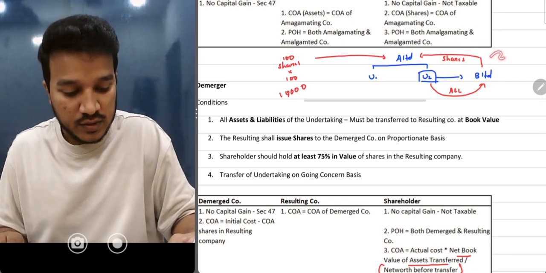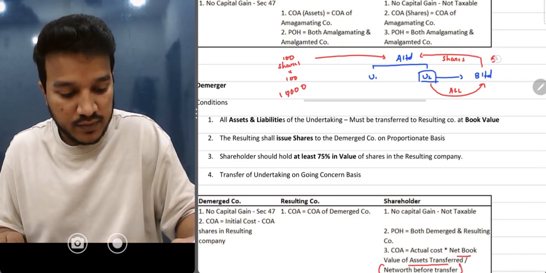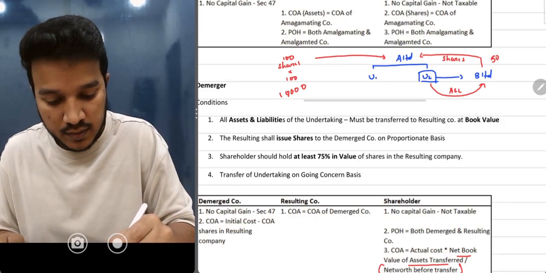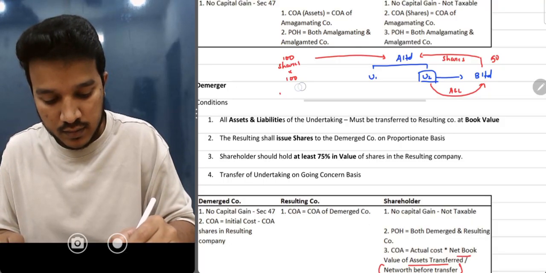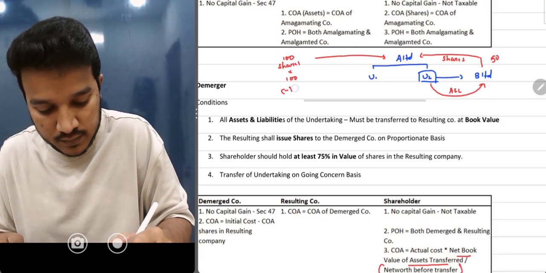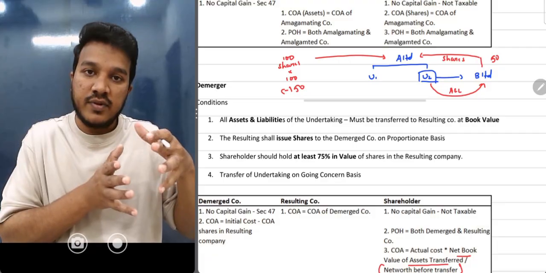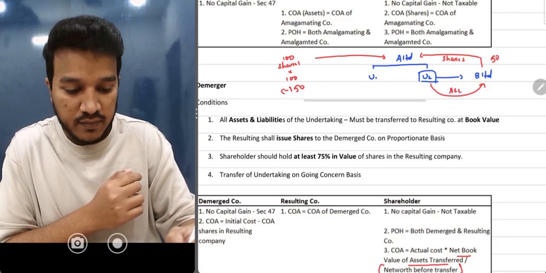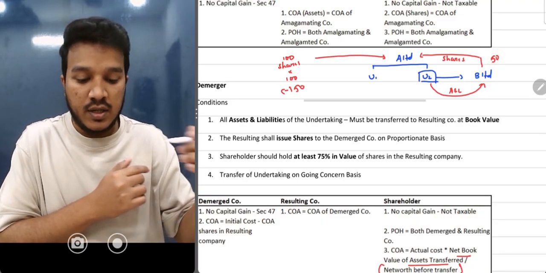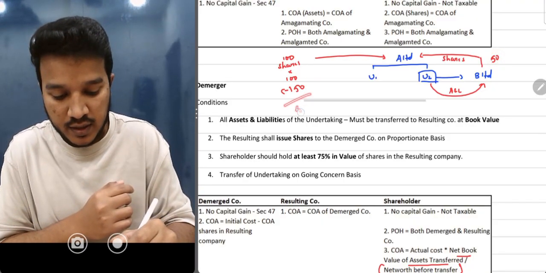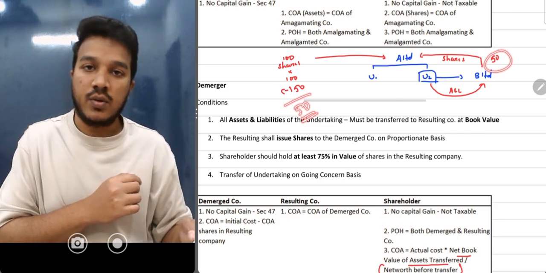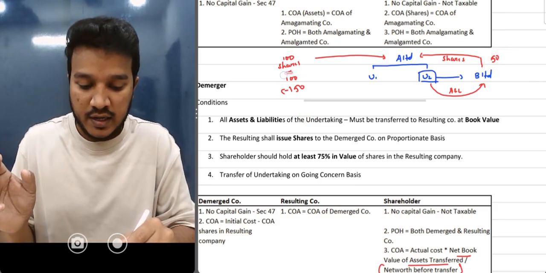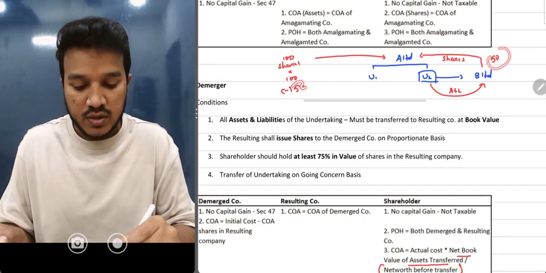Suppose the value is 50, let's take the value as 50. That is the B Limited worth value. I will reduce that 50 from here, because 50 rupees of value of the undertaking has been sold to B Limited. Now the equity shares value is 50 rupees in B Limited, and the same amount should be reduced from here. So here I'll be holding 50, and here I'll be holding 50. Ultimately I'm holding 100 rupees value of shares. Earlier I used to hold 100 rupees value of shares, and even now I'm holding 100 rupees.